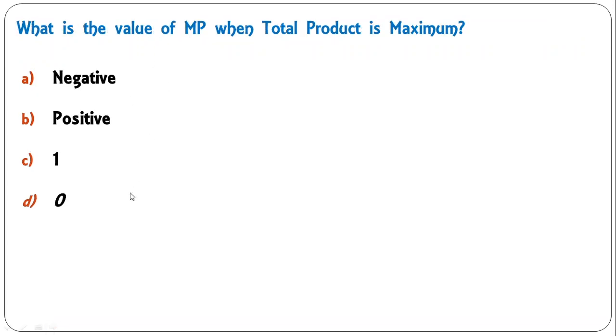What is the value of marginal product when total product is maximum? This is also a very commonly asked, obvious question. At the point of maximum total product, the marginal product becomes 0. Only then will the total product be maximum at that point. So D is the correct answer here.